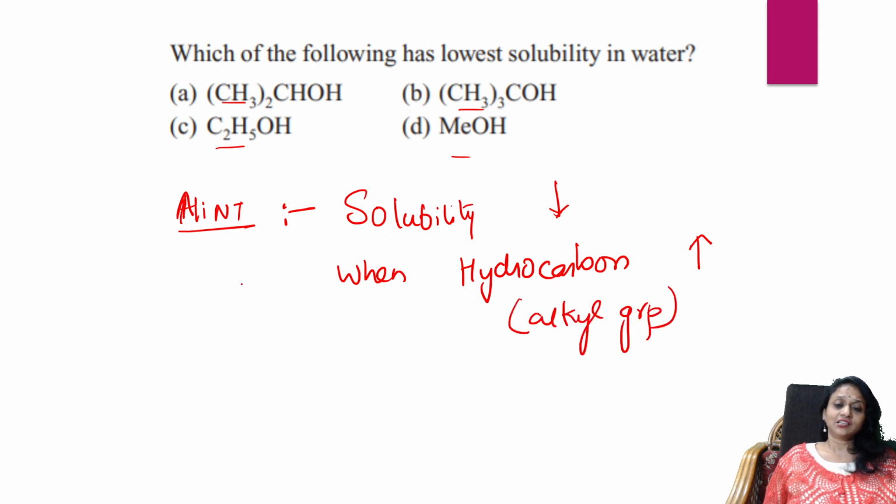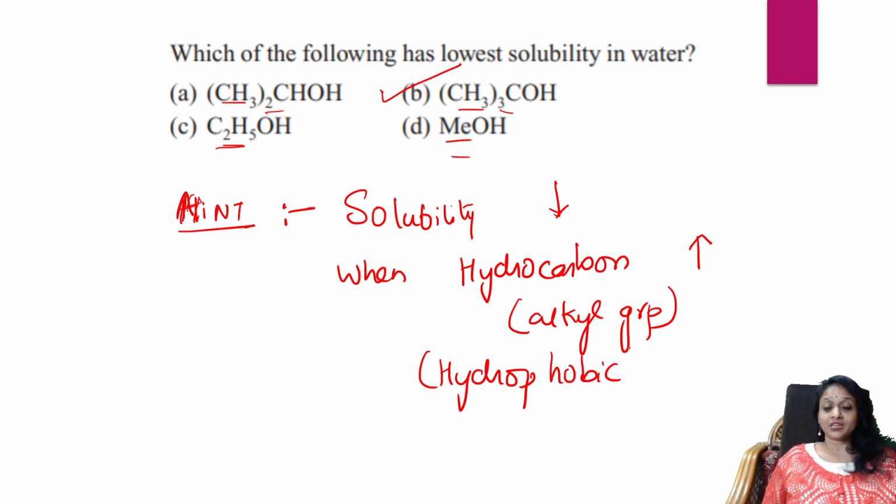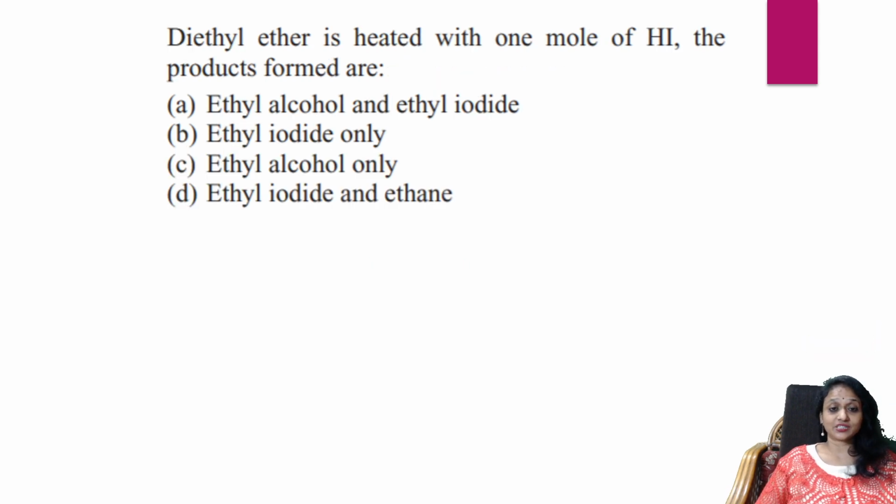Now check here: two alkyl groups are there, here three alkyl groups are there, here only one, CH3CH2, here only one. So the one with the maximum alkyl groups will be less soluble. Easy. Remember this hint. I'll be giving a hint for everything. As the hydrocarbon chain increases, the hydrophobic nature, the fear of water, increases, correct? That's why it will not be soluble. Easy. Let us see the next question.